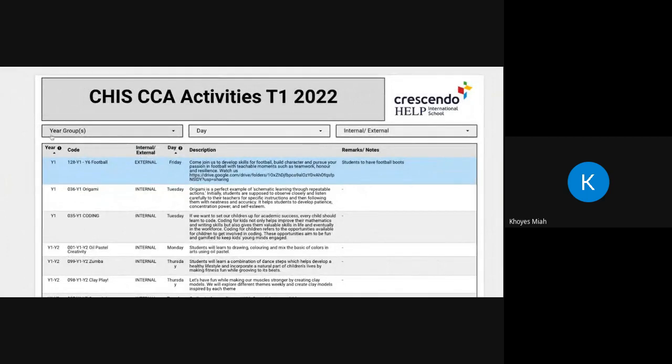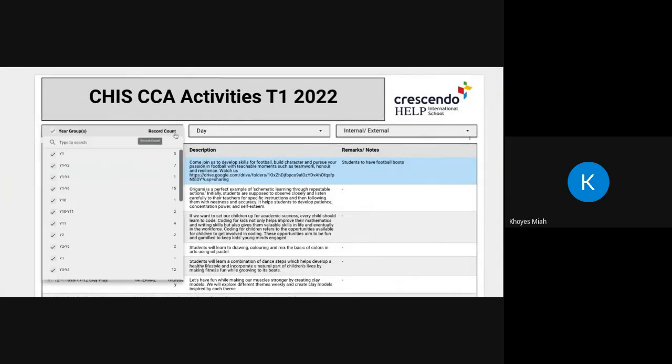Number one, we have this drop down over here, which is a list of all of our year groups that have CCAs. So now, as you can see, purely for year one, there are 3 CCAs. For year 1 to 2, there are 7, etc. So depending on the CCA, some of them will be applicable just for year 1 students. Some of them might be applicable for a range of students. So you can go through this list and have a look at what kind of CCAs are on offer for which year groups.